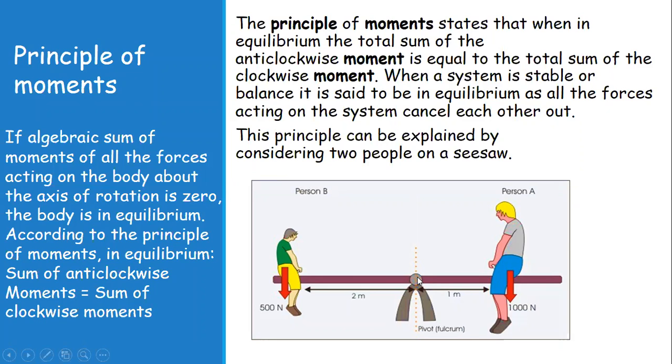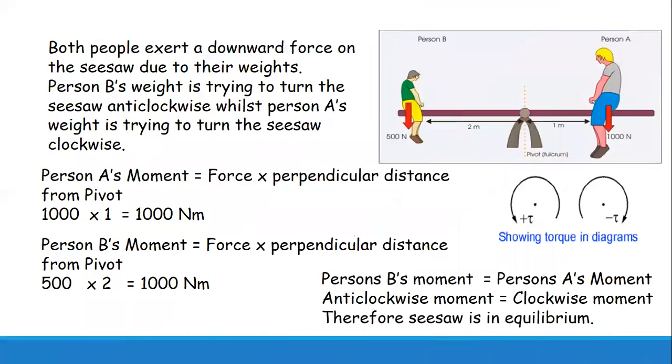So this is producing a clockwise moment, and this is producing the anti-clockwise moment. If the clockwise moment is equal to the anti-clockwise moment, it means that the body is in equilibrium. When the system is in equilibrium, the whole system is stable or balanced, and all the torques acting on the body sum to zero.